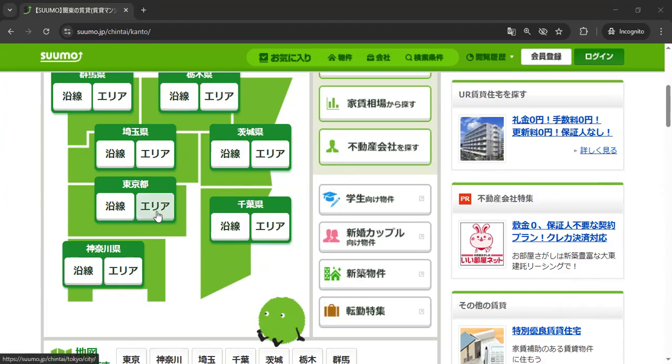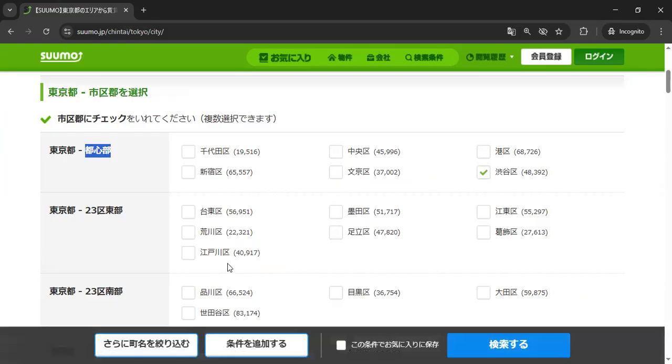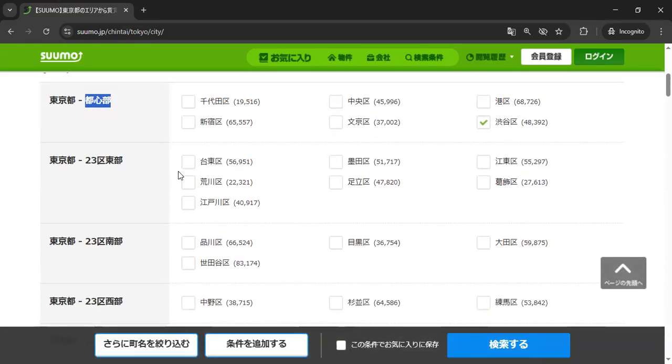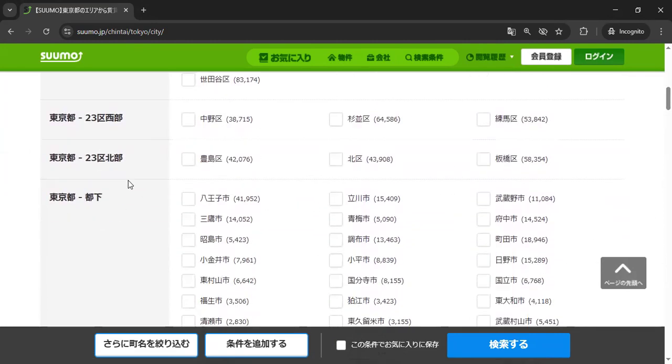And then you can also choose area, this area, Tokyo. Let's choose Tokyo, and then let's choose some random area, right? This is Toshimbu, so in the middle of Tokyo. Let's say Shibuya and Taito. I like Taito as well, right? So we're just choosing random, and you can choose other places.